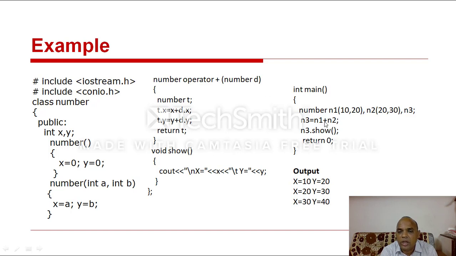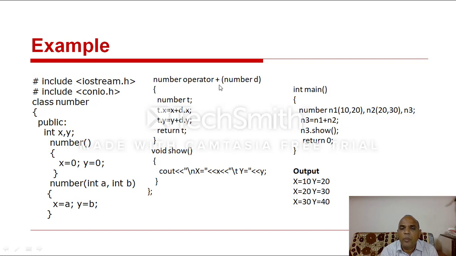So here the plus operator overloads. Overloads means the plus operator calls the operator plus function, the operator plus member function. Then add two object values: n1.x plus n2.x, n1.y plus n2.y, like that. Then n3.show, then return add.